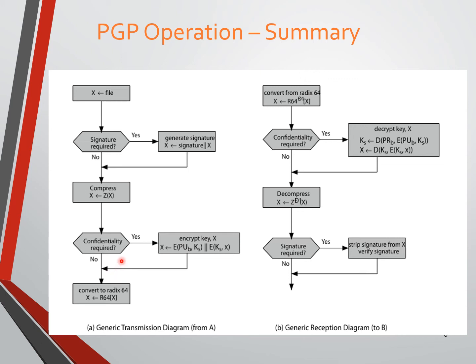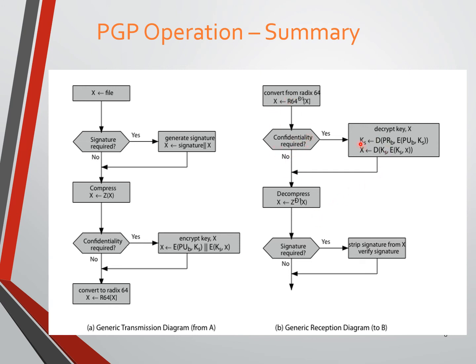If we have gone for confidentiality, yes, here we need to decrypt the message. First we need to decrypt the secret key, then we will use that secret key to decrypt this X file message. So first we need to decrypt the secret key, that is KS, and then we need to decrypt the X, by using the private key of the receiver.